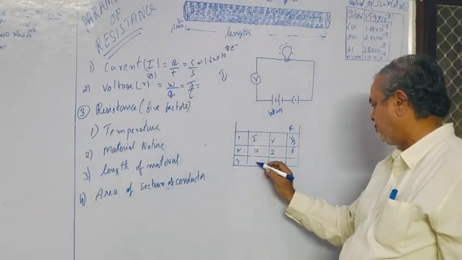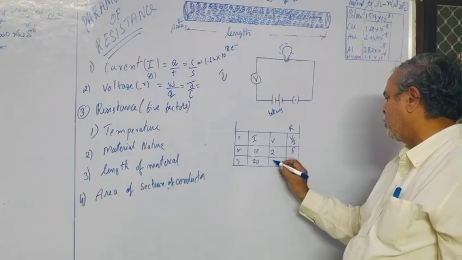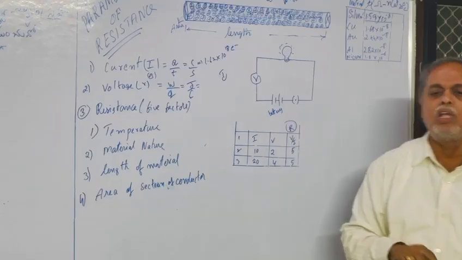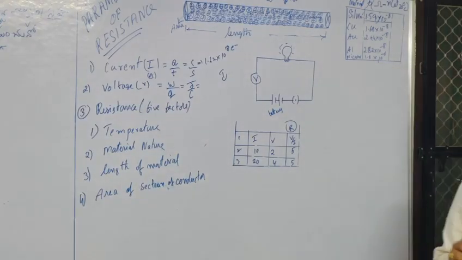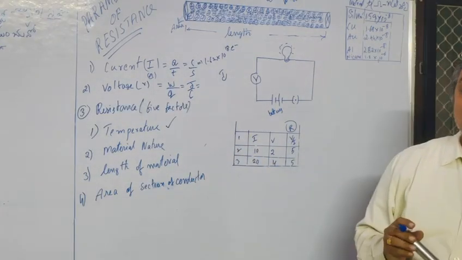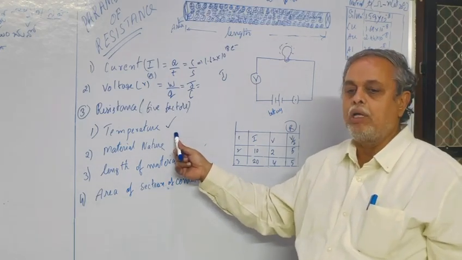Then if the temperature I is 20, then voltage is 4, then you will get 5 again. Our resistance is always constant. Resistance is always constant. That is the first temperature activity. You will have to see that activity.